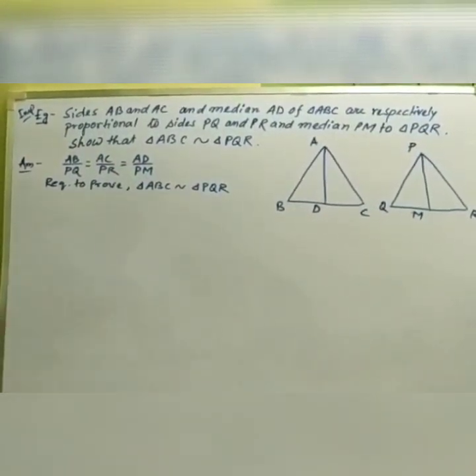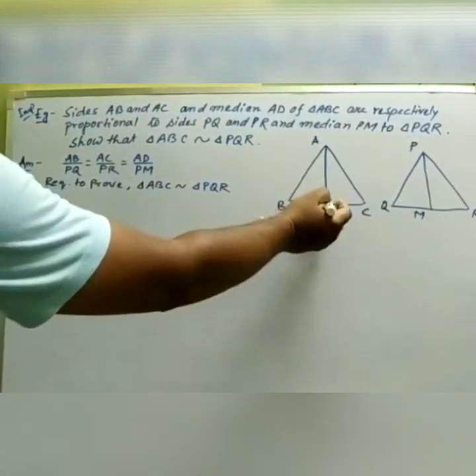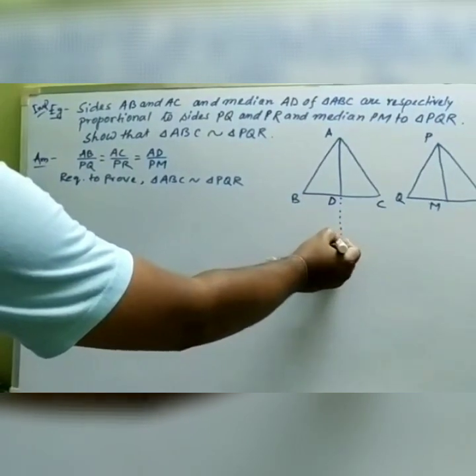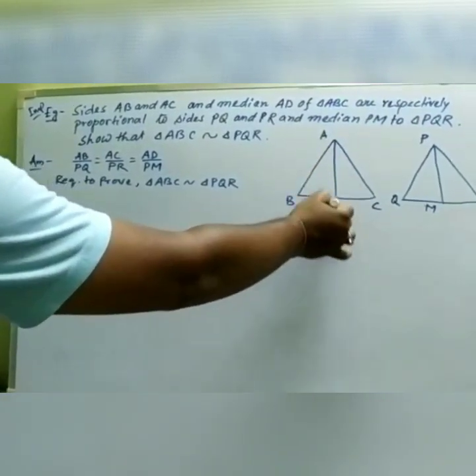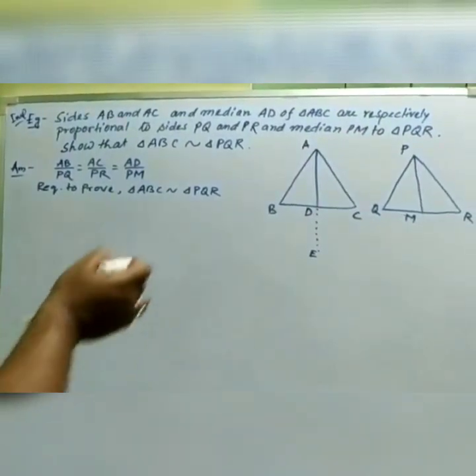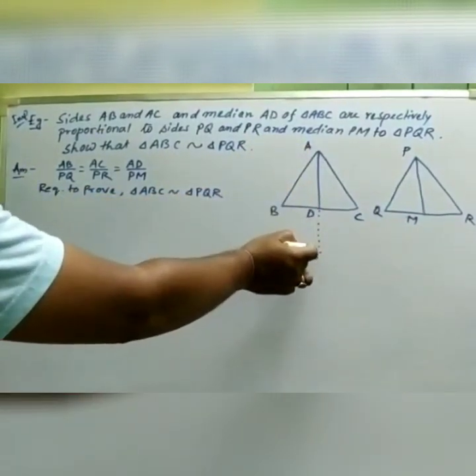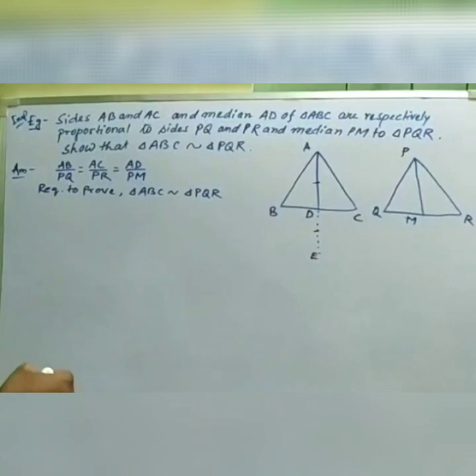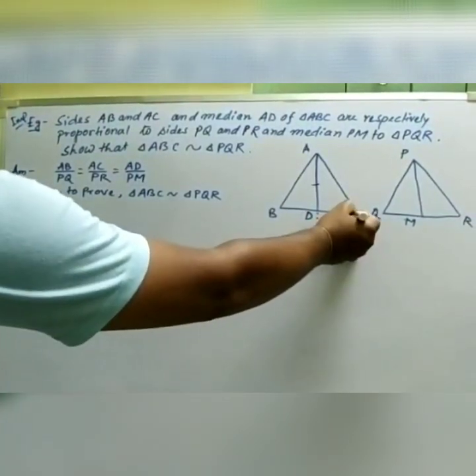So let us show you here that we are producing AD to the point E such that AD and DE are equal. We are producing AD to E such that both parts AD and DE will be equal, and joining EC.